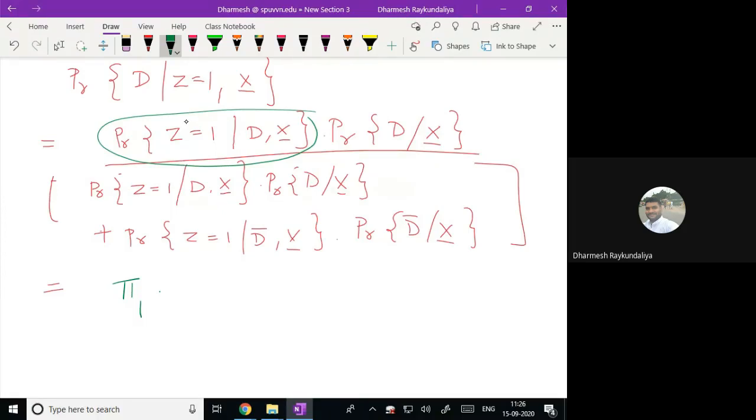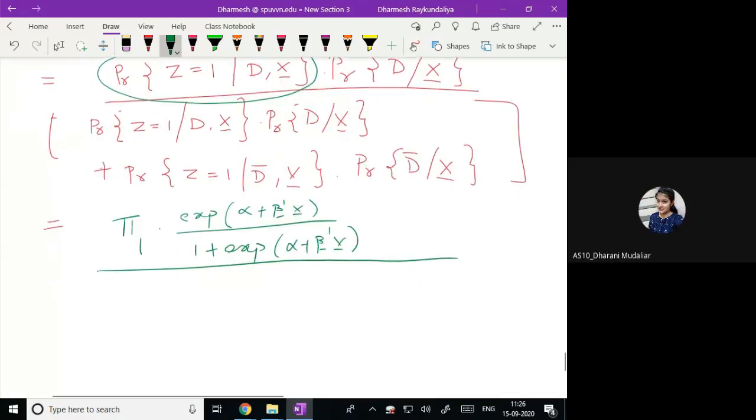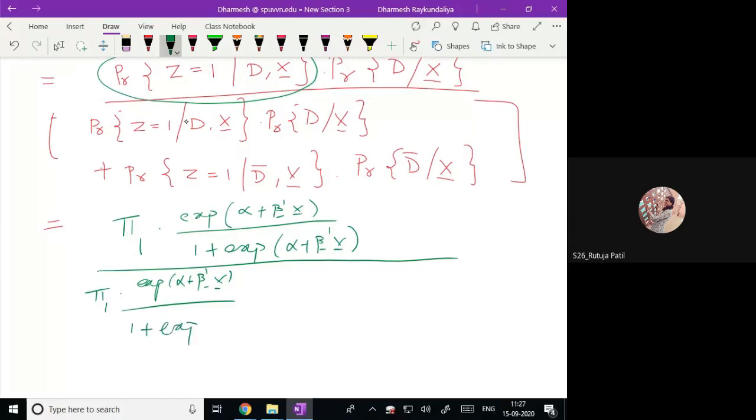What did you say? Probability of this, CDF of logistic. It is exponent of alpha plus beta dash x upon 1 plus exponent of alpha plus beta dash x. अल्फा प्लस बीटा ट्रांसपोज एक्स. नीचे क्या आएगा, ये तो ऊपर का एज इट इज एक्सपोनेंट ऑफ अल्फा प्लस बीटा डैश एक्स अपॉन 1 प्लस एक्सपोनेंट ऑफ अल्फा प्लस बीटा डैश एक्स. प्लस क्या होगा, what about this, this is pi zero, pi naught.